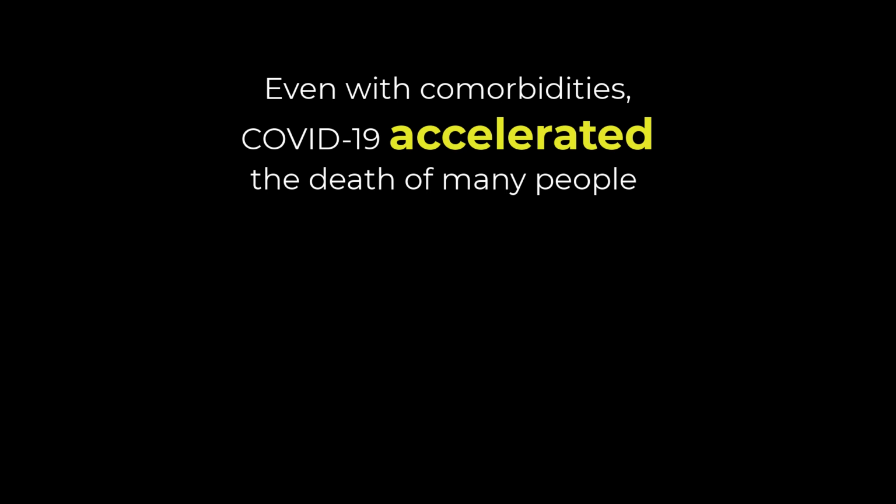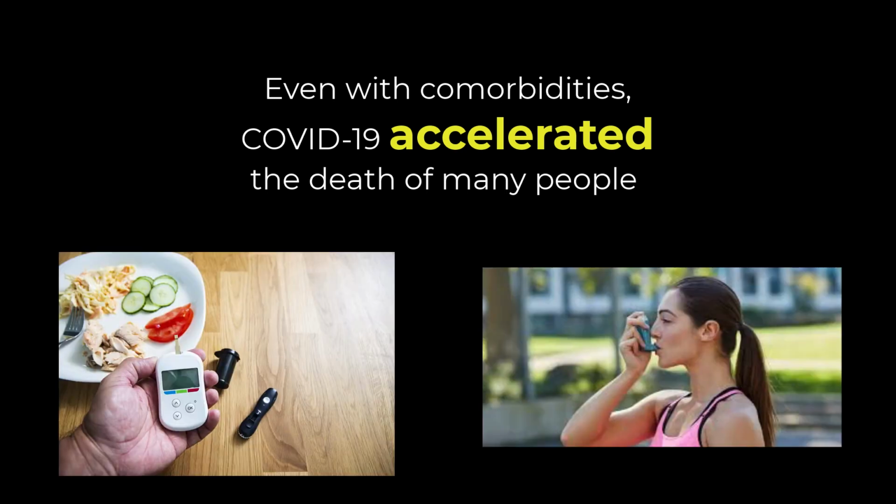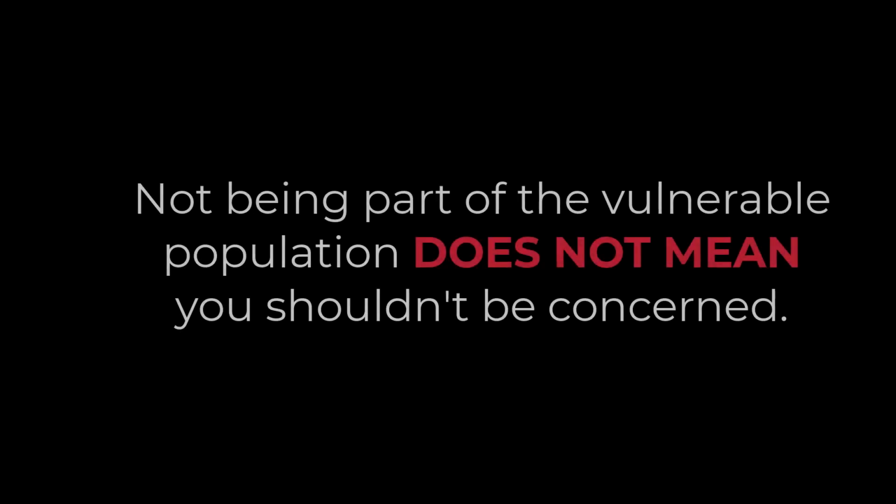You might know people with diabetes or asthma who go about their lives normally. The fact that the vast majority of reported cases listed comorbidities doesn't make the pandemic less real. It only shows that people with pre-existing conditions are more vulnerable. Again, this should be no surprise, as it is true for many conditions we know today, such as cancer or HIV.